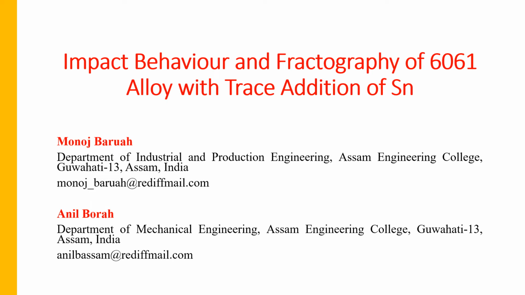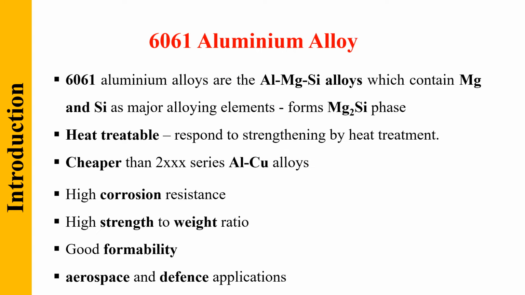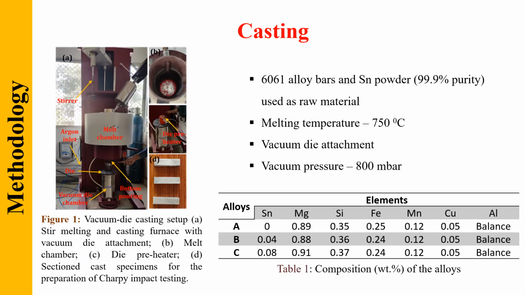In this study, the impact behavior and fractography of 6061 alloy with trace addition of Sn has been investigated. 6061 alloy is an aluminum-magnesium-silicon alloy which contains magnesium and silicon as the major alloying elements. Magnesium and silicon form the hardening Mg2Si phase. This alloy is heat treatable, cheaper than aluminum-copper alloys, has high resistance to corrosion and good strength, and is light in weight. Hence, these alloys are widely used in aerospace and defense applications.